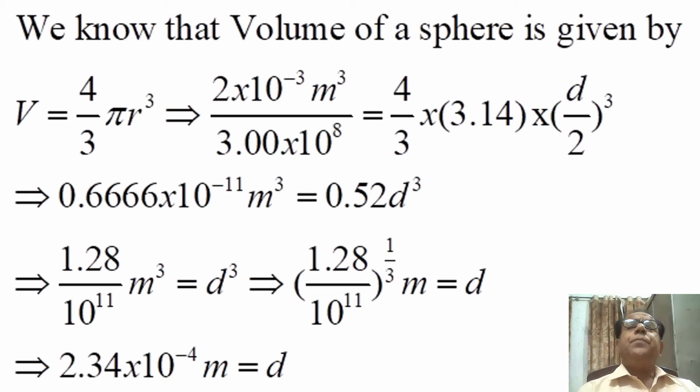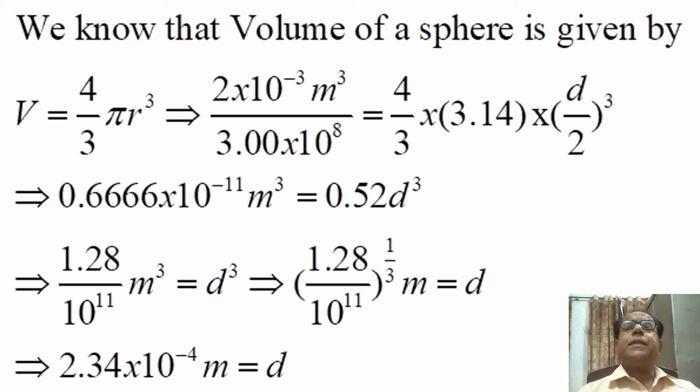Moreover, we have to calculate the answer for a single unit, while 2 liters is the total volume. So 2 liters,